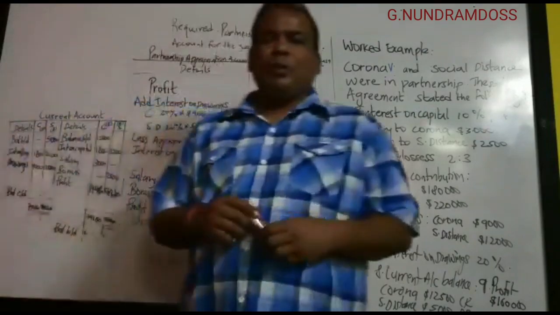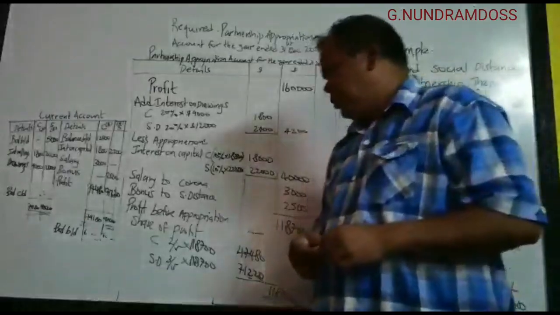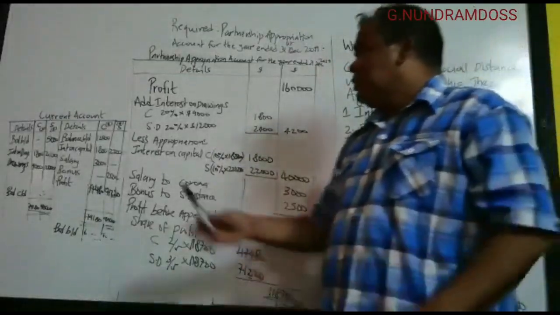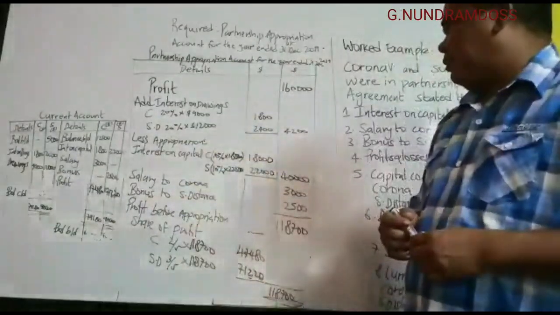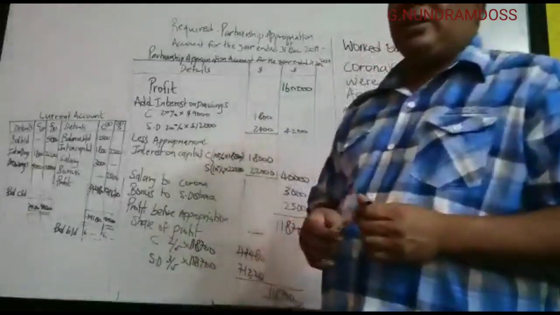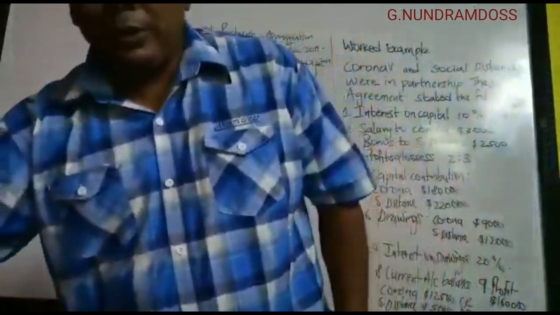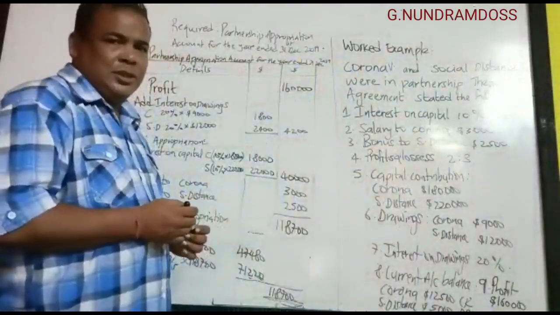So there are some errors in computation. This may happen in accounting, no problem. You will not be penalized for this. Now you have to calculate it and then you will get the balance in the current account. So here we are concerning appropriation account. In the exam you will be required to prepare appropriation account and current account of partners.